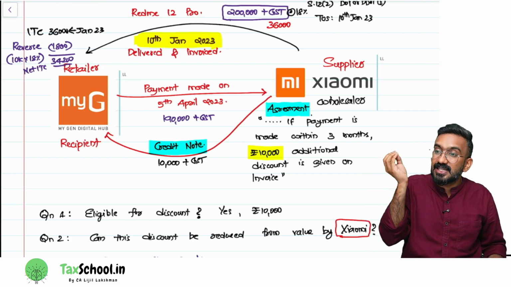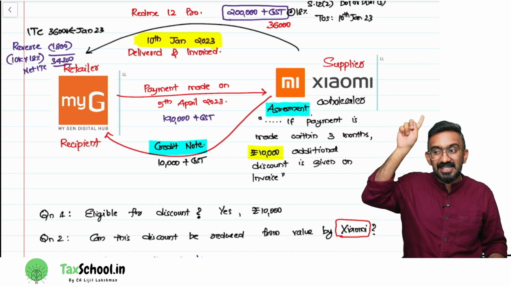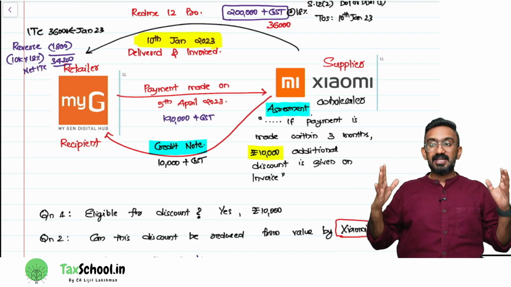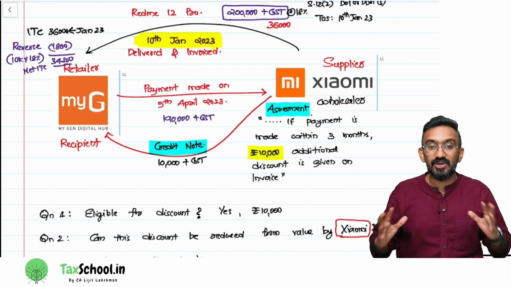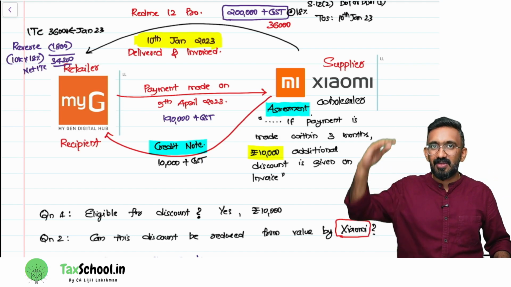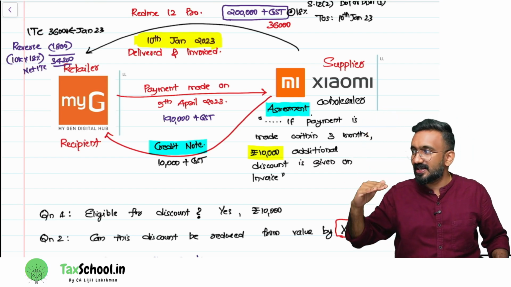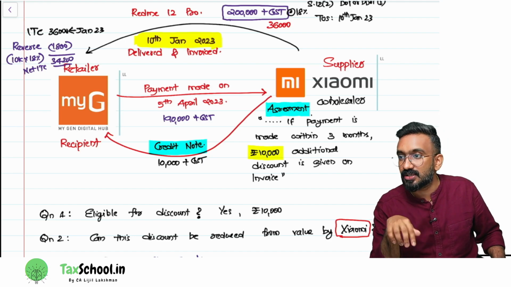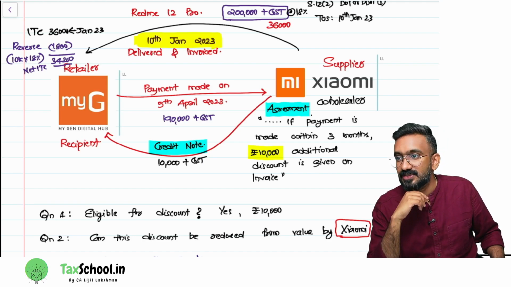Reversal of ITC if MyG has taken ITC on the full value, which means in January when Xiaomi gave the bill of 2 lakh, MyG has taken an ITC of 36,000. Now Xiaomi is saying that my value has to be reduced from 2 lakh to 1 lakh 90,000. 1 lakh 90,000 into 18% is how much? Can you tap it in your calculator and then tell me? How much is that? It is 34,200 rupees, right?